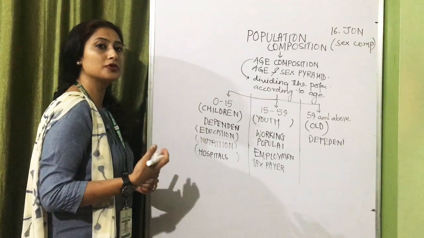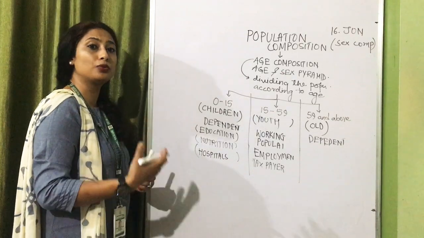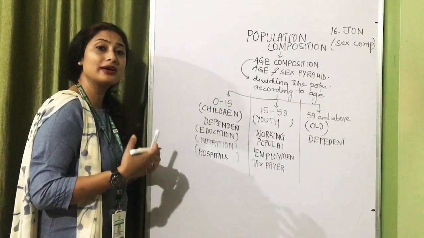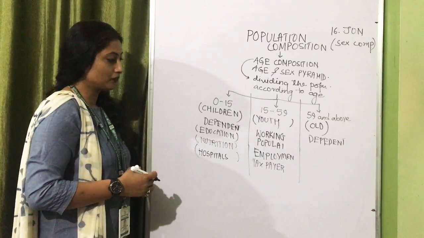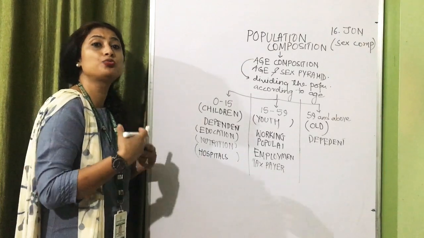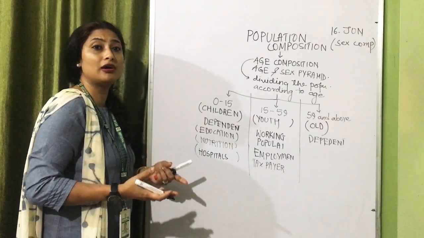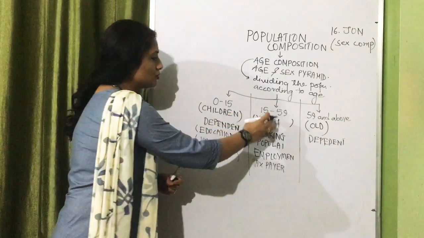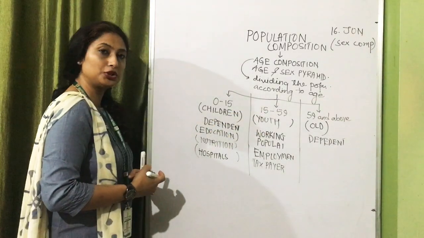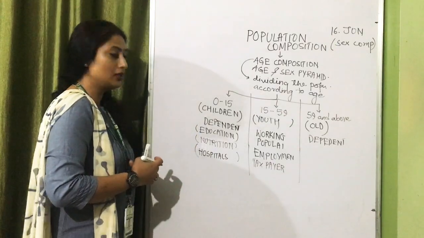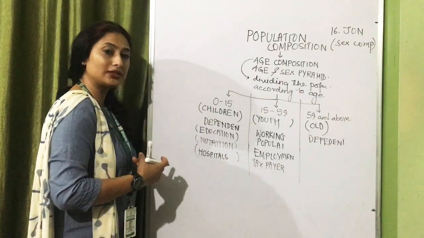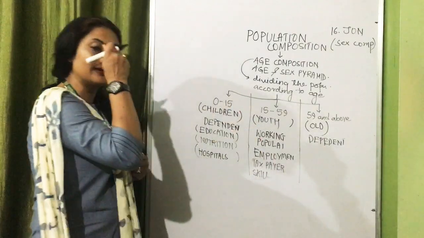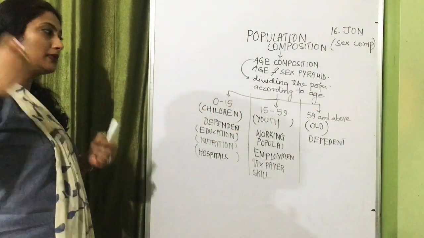For example, all of you must be getting it in the news that India in the world today has the maximum number of youth population. So it has an added advantage for India. It can not only export goods, now we can start exporting our manpower, which will be required by many other countries. So if we know the number of working population, we know how many employment sectors are required, and skill based activities will be required to generate so that we can involve them.